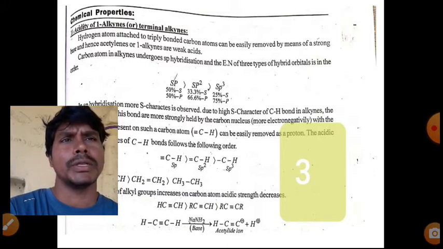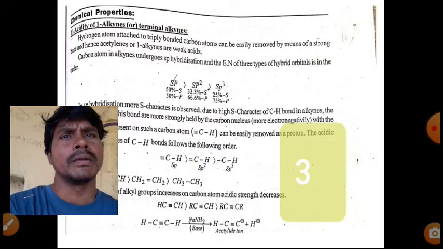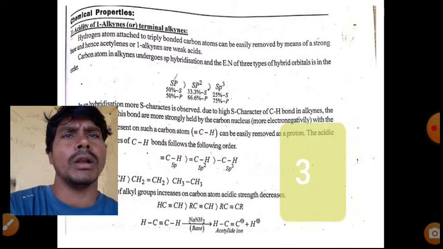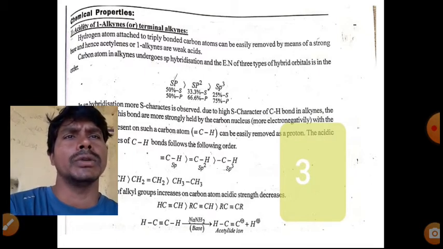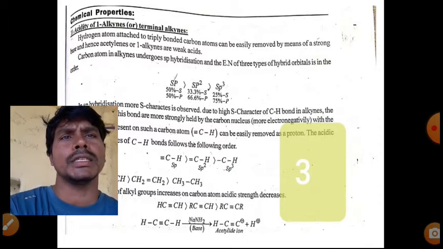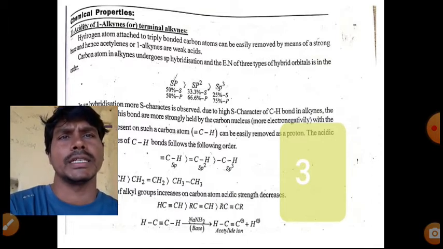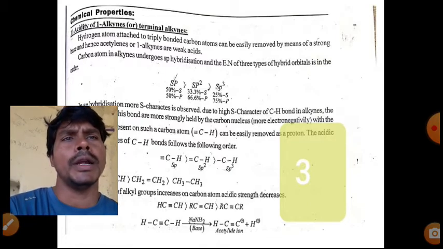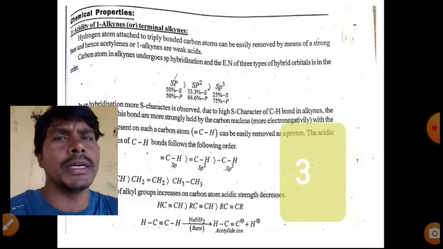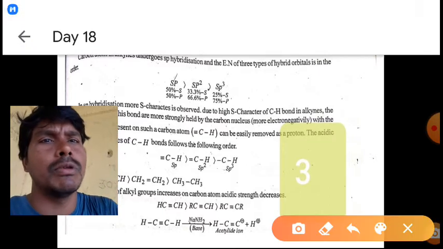So these are the chemical properties. What are the chemical properties? We are going to observe this. Acidity of 1-alkynes, which we call terminal alkynes: the hydrogen attached to the triple bonded carbon atom can be easily removed with a strong base, and acetylenes or 1-alkynes are weak acids. Because the triple bonded carbon, that is sp hybridized carbon, has high electronegativity, the C-H sigma bond is attracted by the triple bonded carbon.